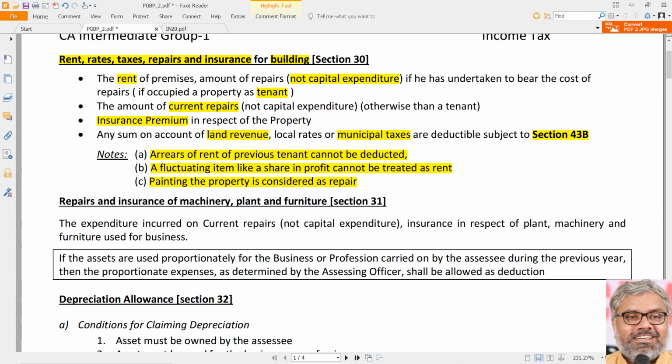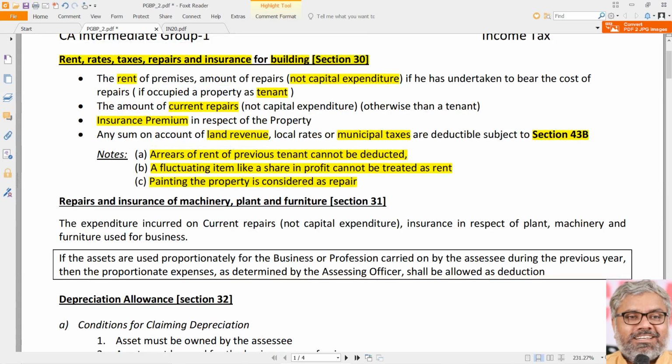If the asset is leased by the SSC or hired by the SSC, rates, taxes, repairs, insurance are the same as for an asset owned by the SSC. Only difference between these two, leased or owned, is rent. All others can be claimed by the SSC genuinely if the SSC has really incurred them or paid them, particularly related to municipal taxes or land revenue. That's it. That is section 30.